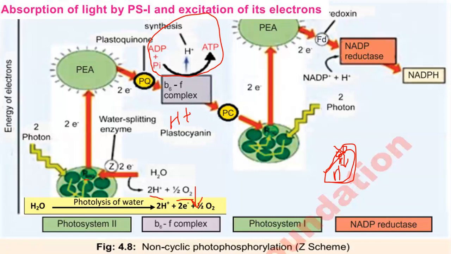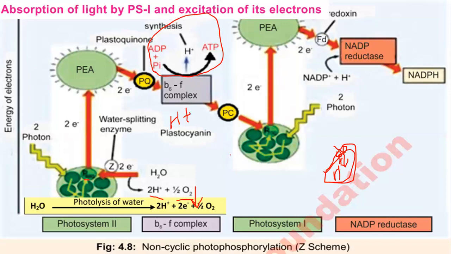Okay, this plastocyanin is a copper containing molecule. PQ is an iron containing molecule. Now the copper containing protein finally gives this electron to PS1. Now absorption of light by PS1, excitation of its electrons. What happens here is the same process as in PS2, but in PS1 there is no photolysis of water.